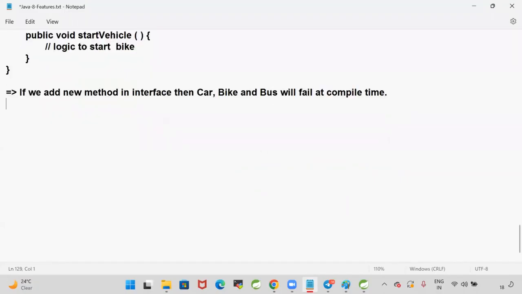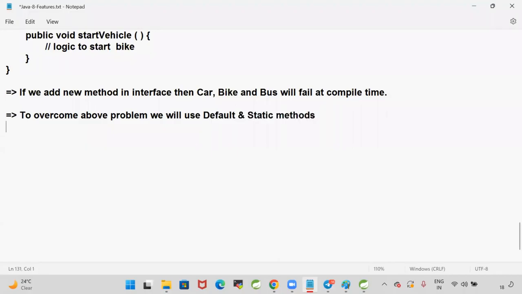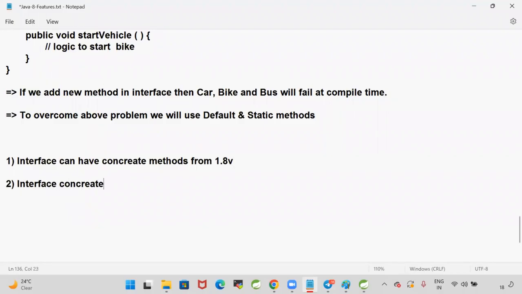To overcome the above problem, we will use default and static methods. Interface can have concrete methods from the 1.8 version. An interface concrete method should be default or static.